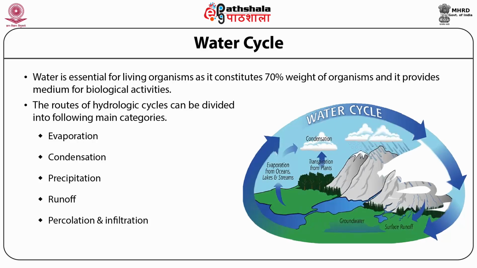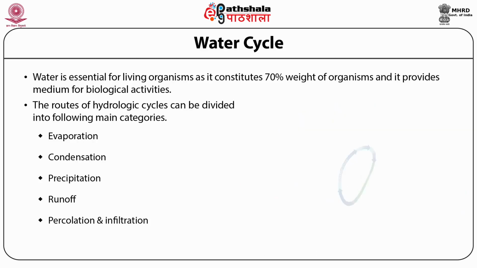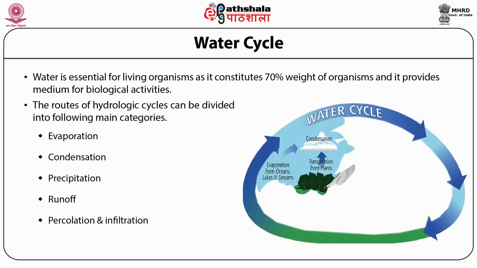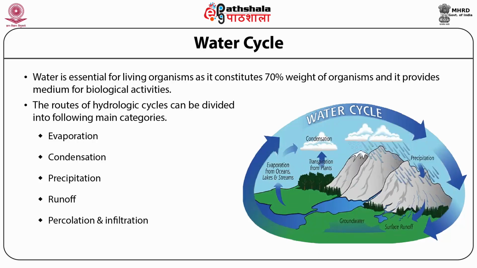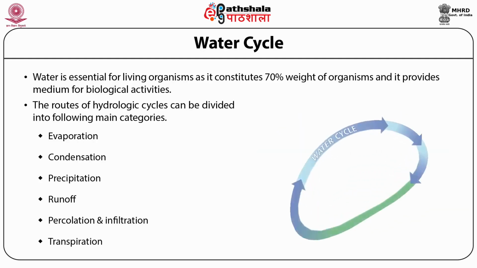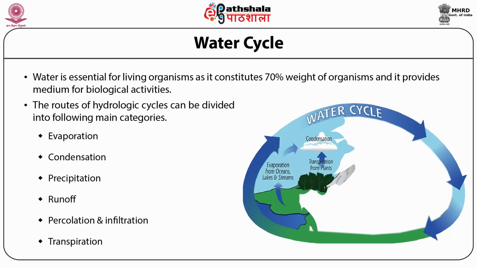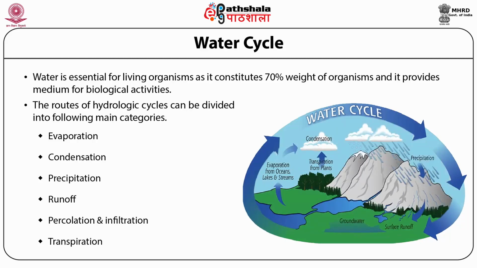The process of stored water flowing under the earth, which merges into the groundwater, is called percolation and infiltration. Transpiration. The water which directly evaporates from the surface of leaves of plants.